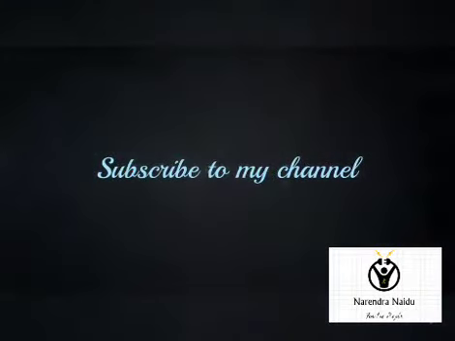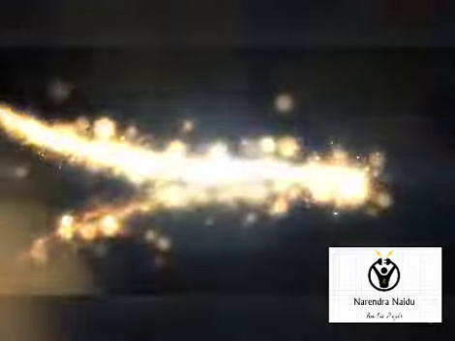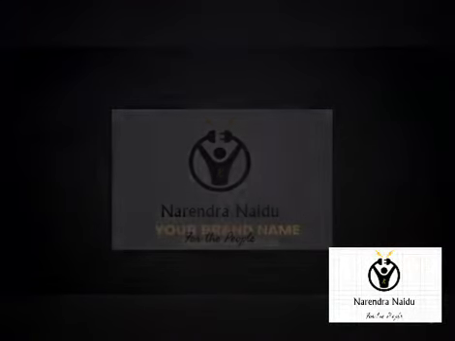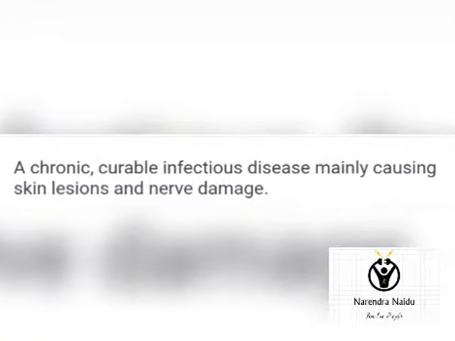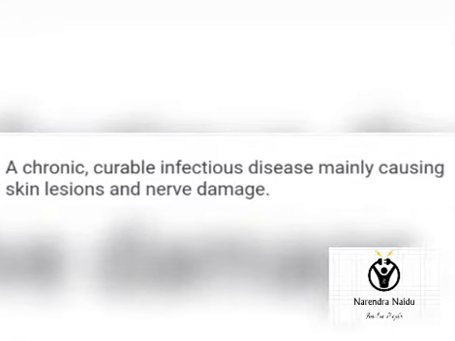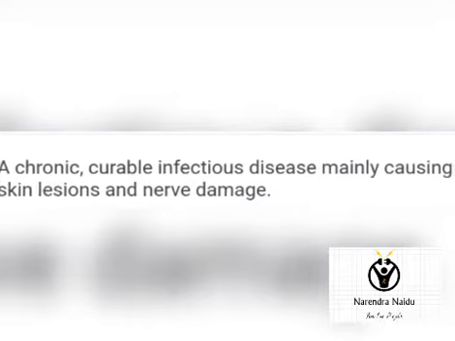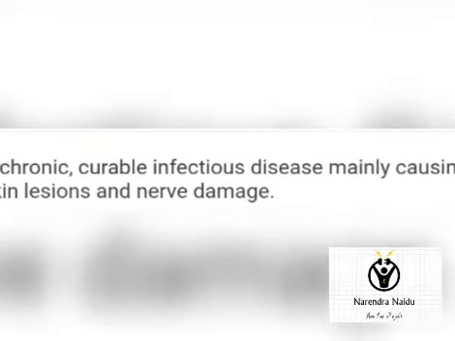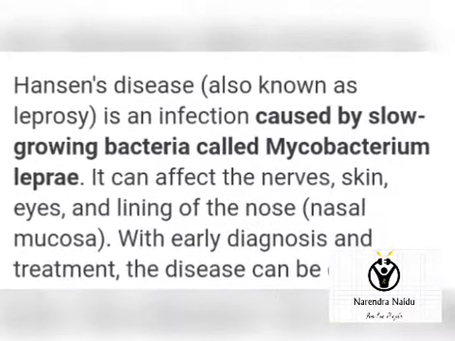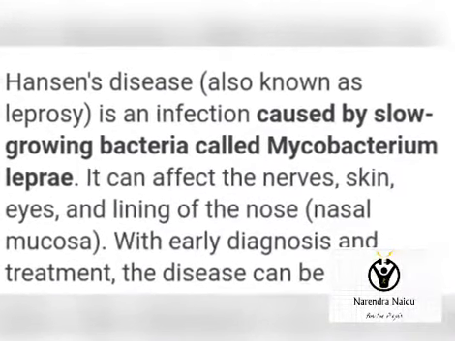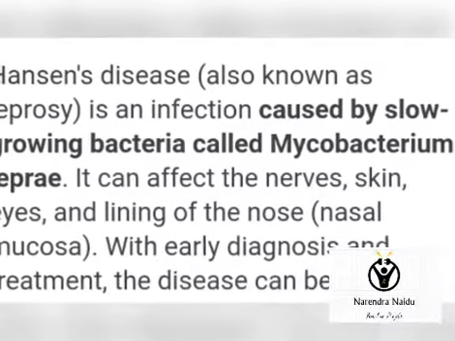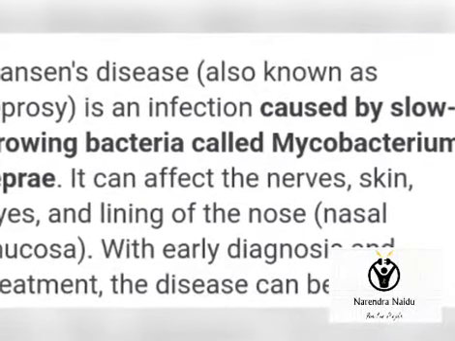So today let's discuss leprosy and tuberculosis. So what is leprosy? Leprosy is an infectious disease which mainly causes skin lesions and nerve damage. Skin bumps or skin rashes will lead to lesions and it may lead to damage of nerves. And the main causative factor for this is Mycobacterium leprae, which affects nerves, skin, eyes, and nose linings.